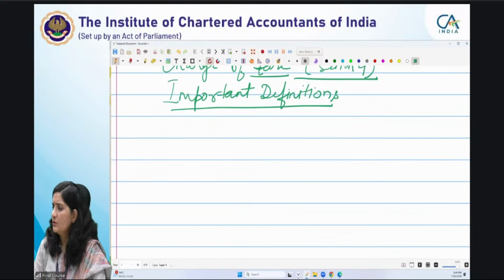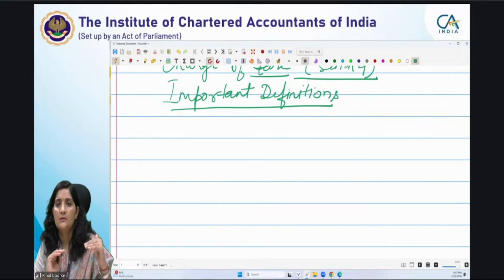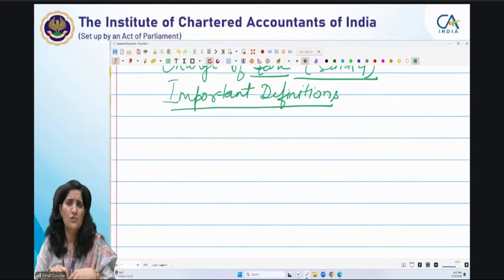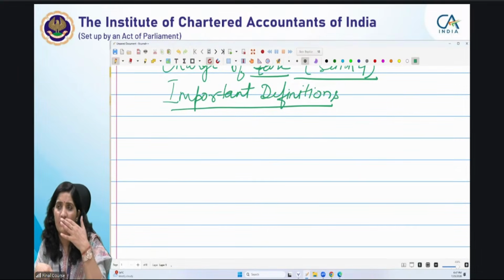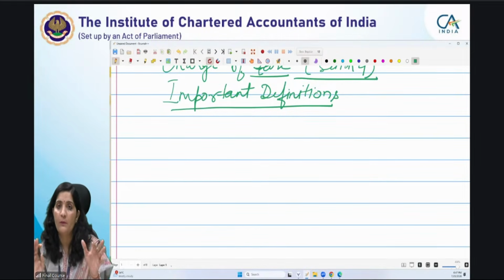Yes, that means the circulars are just the updated form of the 1961 ones. Circulars are different from the judicial rulings, right? Circulars are issued by the CBDT, and judicial rulings are pronounced by the High Court, Supreme Court, and tribunal rulings also, but tribunal rulings are not assessed at the final level. Okay, we do not assess the tribunal rulings because so many tribunals have decided their things, and you will find divergent views in certain tribunals. And of course, Supreme Court rulings are very essential. Our emphasis is on Supreme Court rulings, but certain High Court rulings are also very important. Those are forming part of your content.